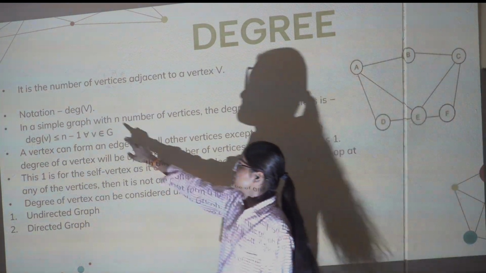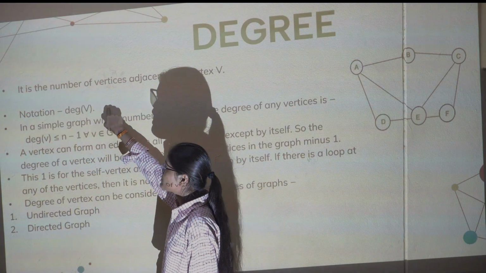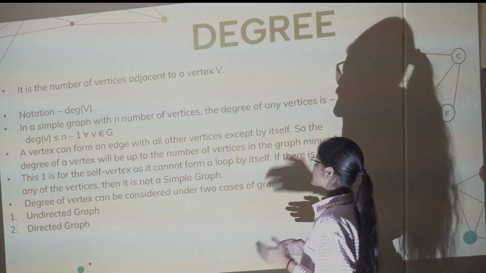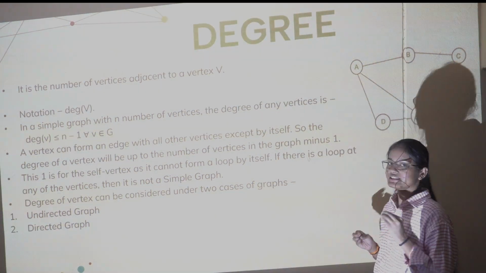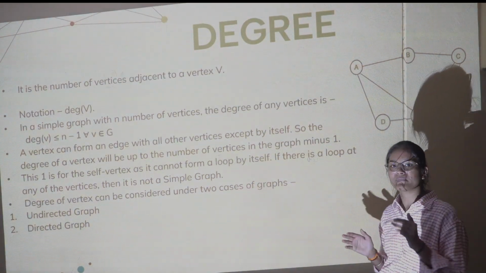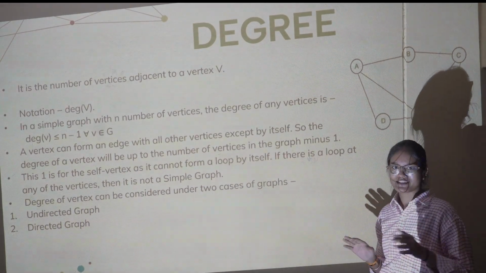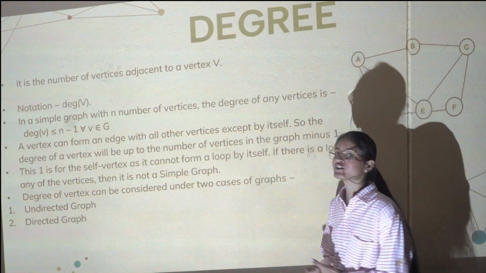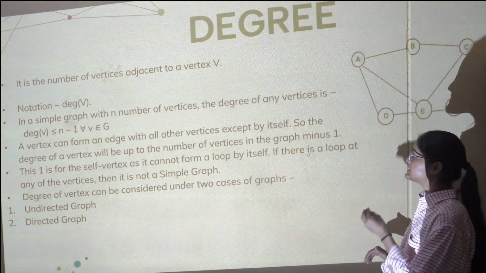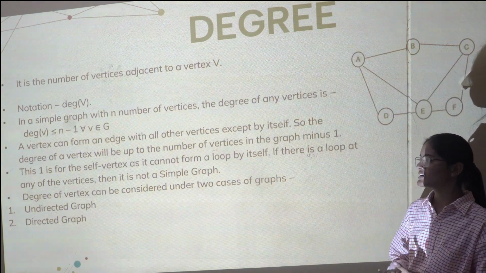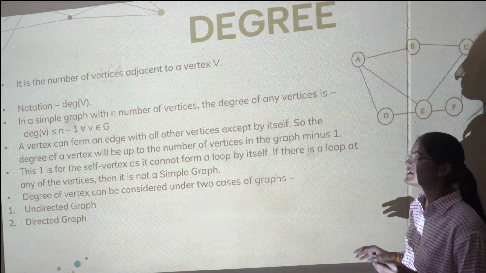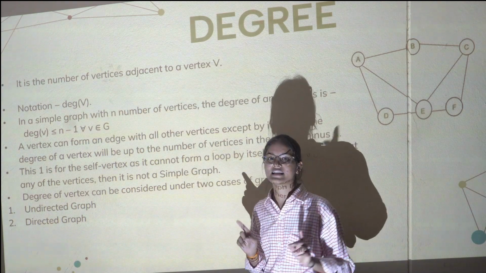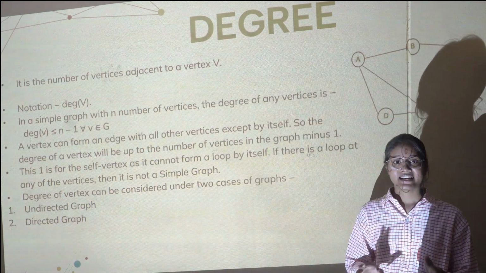Now its notation is deg(V). It's denoted by this, and a vertex can form an edge with all other vertices except itself. So the degree of a vertex will be up to the number of vertices in the graph minus 1. This minus 1 is for the vertex itself, as it cannot form a loop by itself. If there is a loop at any of the vertices, then it's not a simple graph. Now the degree of a vertex can be considered under 2 cases of the graph. First one is an undirected graph and second one is a directed graph.